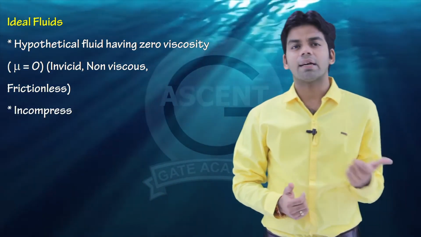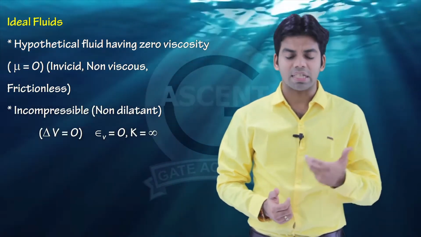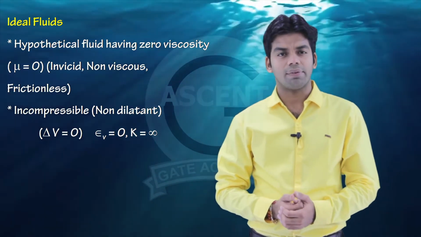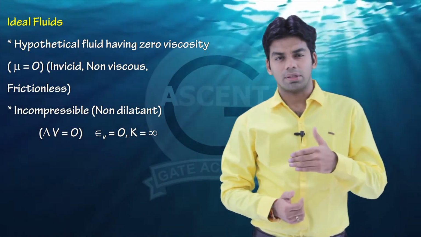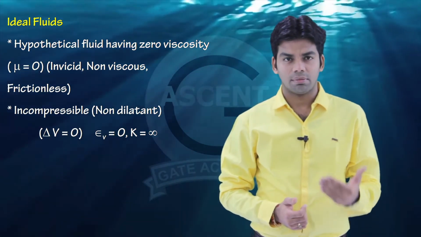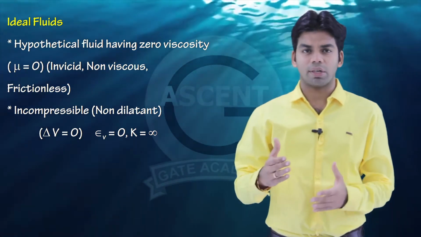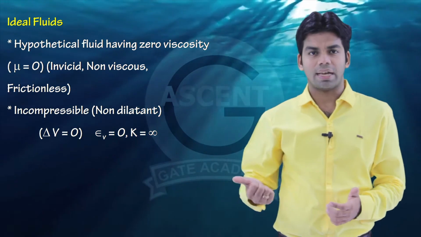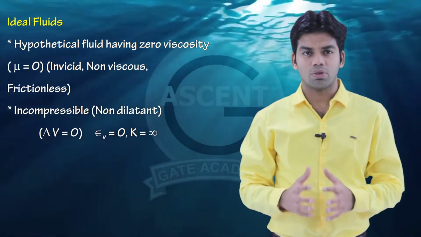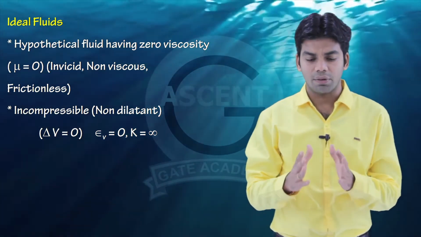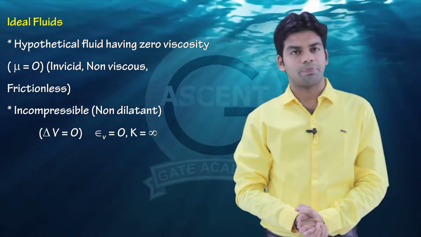Second property, they are incompressible. Incompressible means the change in volume is equal to 0, del V is equal to 0, and therefore the volumetric strain epsilon V will also be equal to 0. And what is bulk modulus? Bulk modulus is normal stress upon volumetric strain, and since volumetric strain is 0, the bulk modulus will be infinite for this ideal fluid.